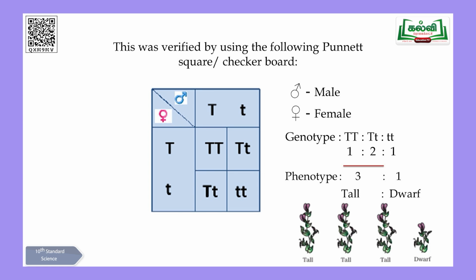Phenotype 3:1. Why am I telling you 3:1? Because 3 plants are tall, 1 is dwarf. Even though they are medium in size, as I mentioned, capital T, small t, the tallness will dominate. So, they won't resemble the mother. That is why 3 plants are tall. When you look at them externally, the external appearance, 3 will be tall and 1 will be short. But when you go inside to the genes, 2 are medium size. Is that clear? So, genotype is talking in terms of genes, phenotype is talking in terms of outside appearance. So, outside 3 tall plants and 1 dwarf plant were produced at the end of the monohybrid cross.